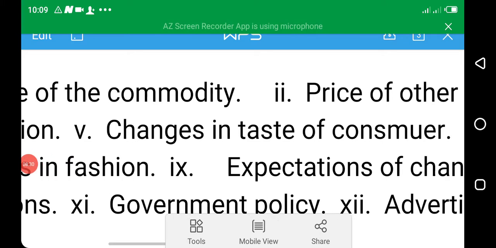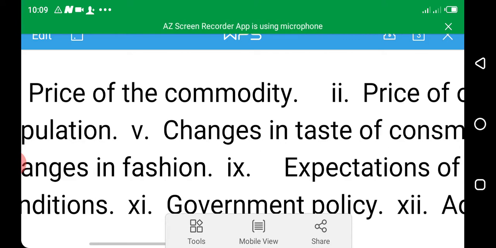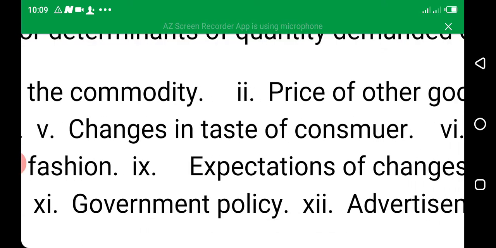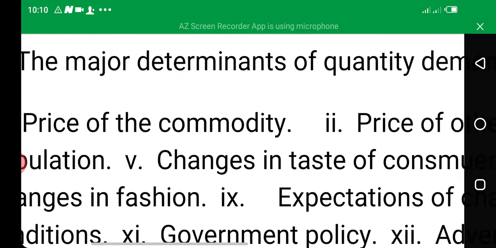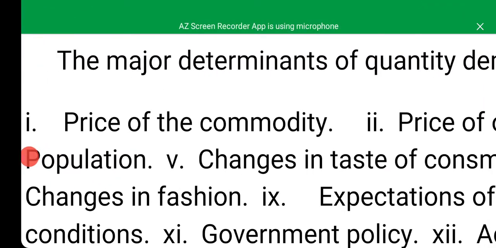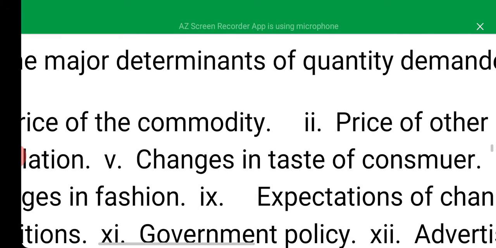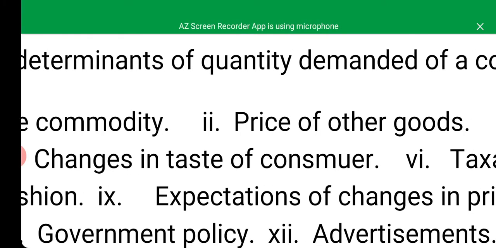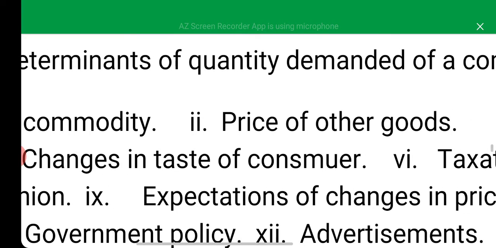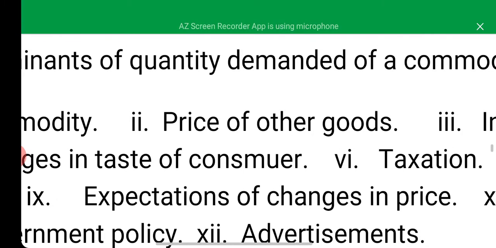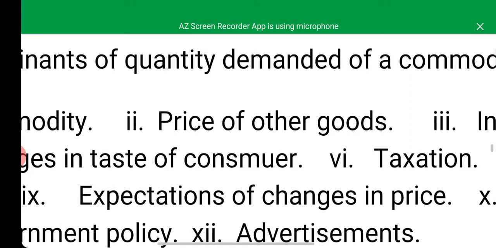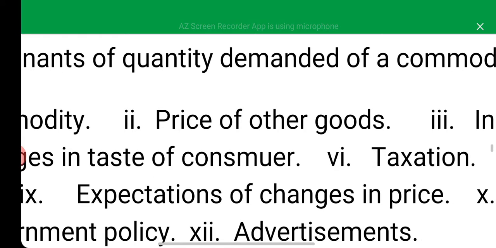Here, the higher the price of any commodity, the lower the quantity that will be demanded, and vice versa. That is, if the price is lower, the rate at which people will demand will be very high, and if it is higher, automatically the demand will be lower. The price of other commodities, that is the price of other goods. This applies to the commodities that have close substitutes, as in the competitive demand. So people would like to switch over to the commodity that has a lower price.